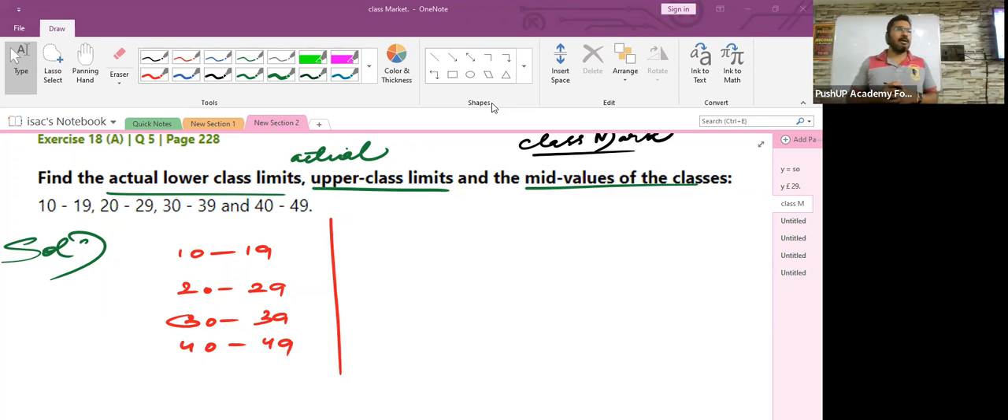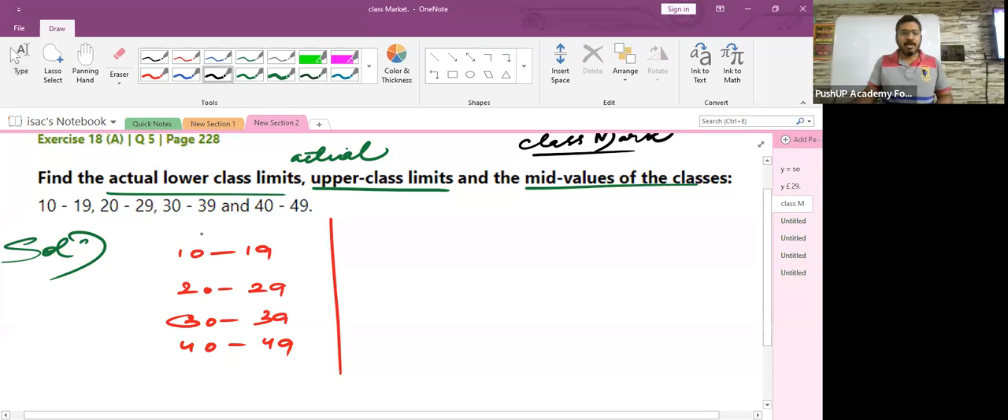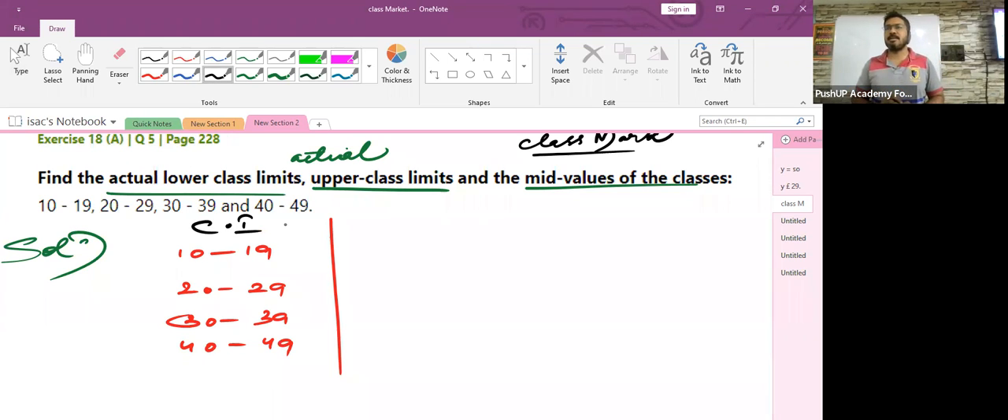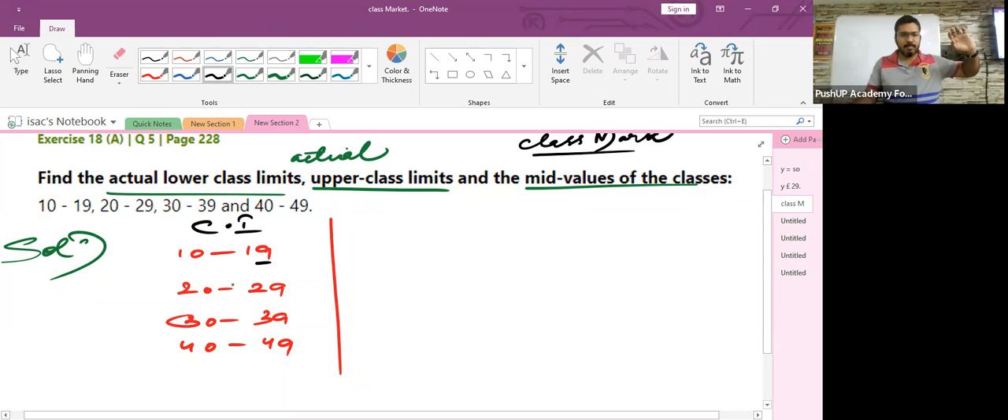Advait, very good. Now listen. The scenario in which you use the concept of actual lower and actual upper limit is when you have to convert the discontinuous class intervals into continuous class intervals. So children, what kind of class intervals are given to you? Discontinuous class intervals, nobody has any doubt in that, because the upper limit is 19 and the lower limit is 20. So that itself states that the class intervals are discontinuous.